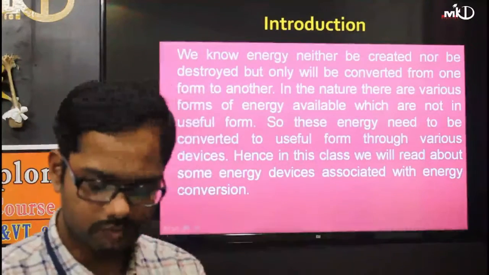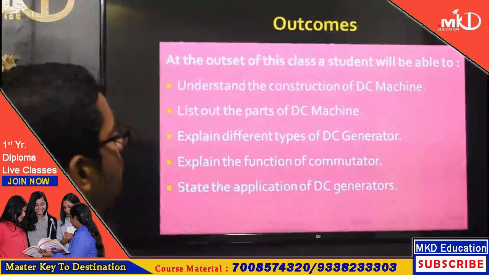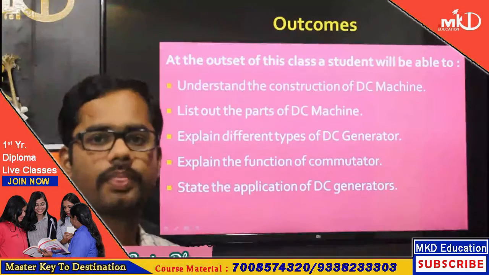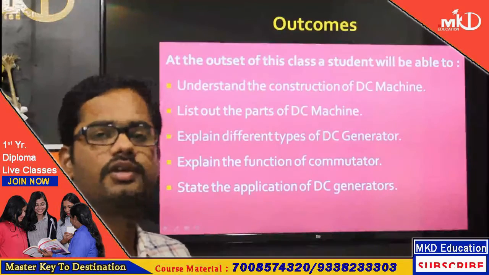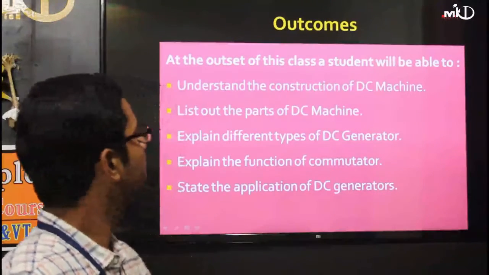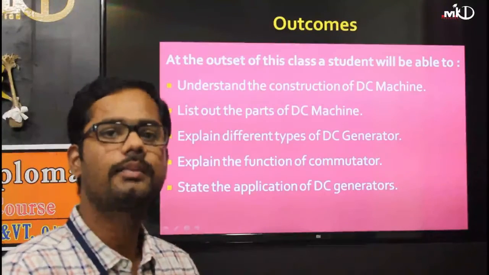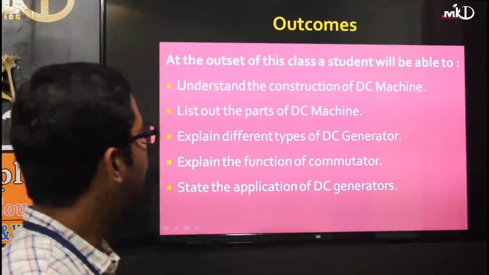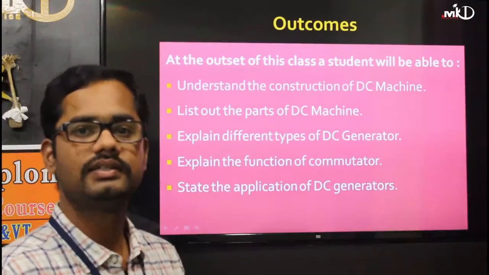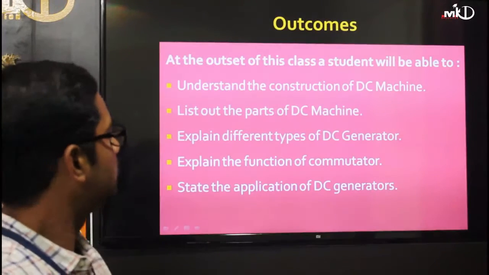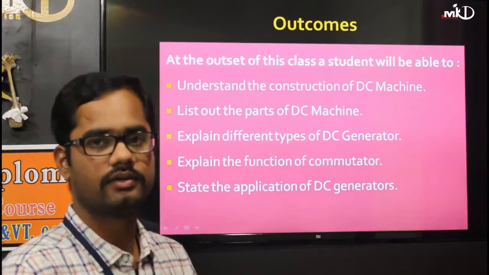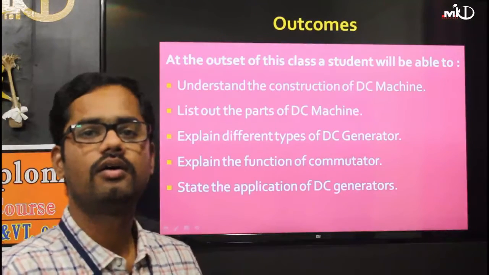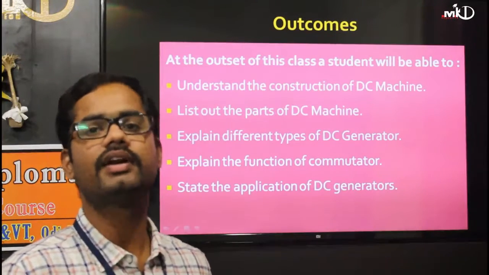With the completion of the class, you will be able to understand the construction of a DC machine. What are the machines that are useful for energy conversion? Then list out the parts, which combined are called a machine. Then differentiate between DC generators and motors. Then the function of the commutator, which is an important thing. Then you can enlist the uses of a generator in different stages.